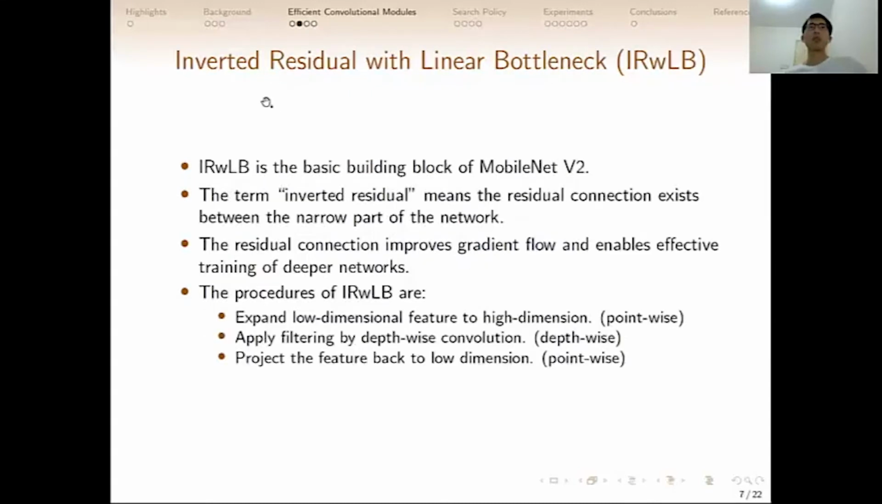Another efficient module we used is the inverted residual with linear bottleneck. This module is the basic building block of MobileNet version 2. The term inverted residual means the residual connection exists between the narrow parts of the network. The residual connection improves the gradient flow and enables effective training of deeper networks. The procedure of the inverted residual module is also very simple. The first step is to expand the low dimensional feature into high dimension using a pointwise convolution, then apply filtering by depthwise convolution, and then project it back to low dimension using another pointwise convolution.